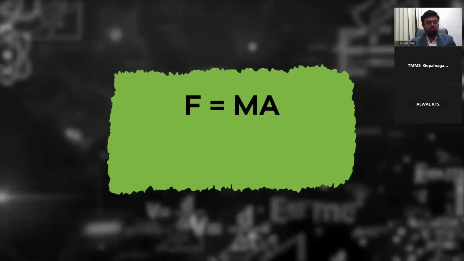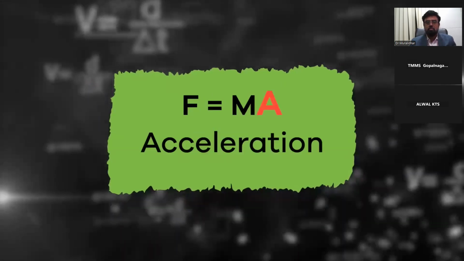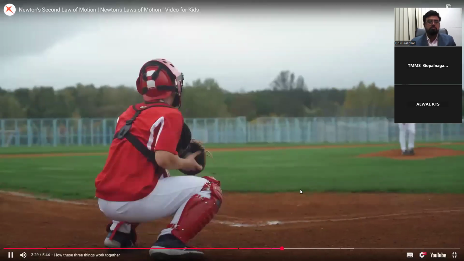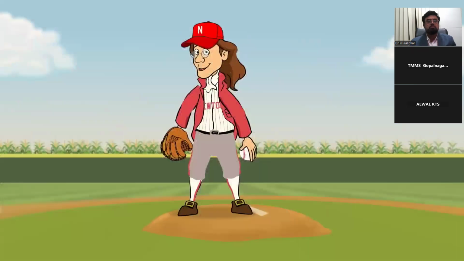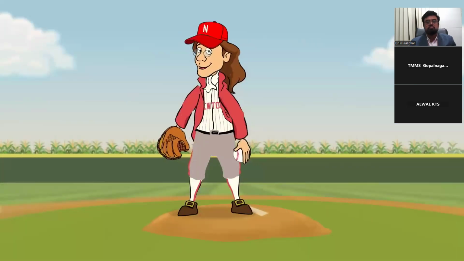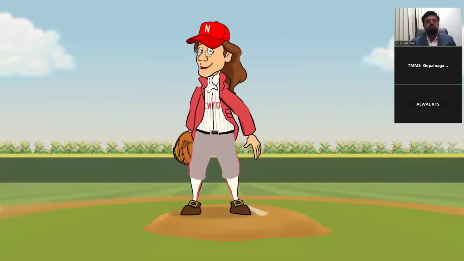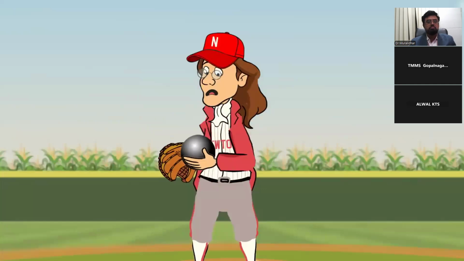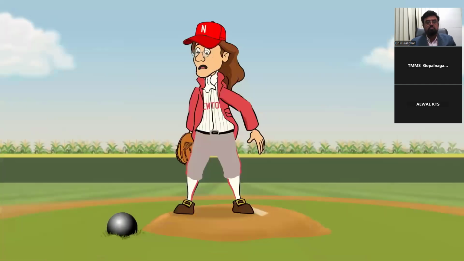Now that you know the definitions of force, mass, and acceleration, let's see how these things work together in Newton's second law of motion. Take a look at this baseball pitcher. He can throw a baseball very fast. But if that same pitcher was given a cannonball to throw, do you think he'd be able to throw it as fast or as far as the baseball? The answer is no. Do you know why?